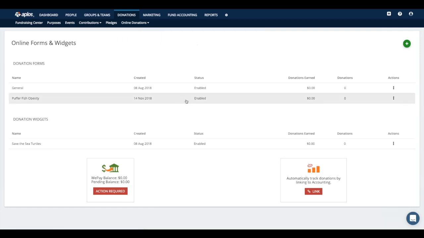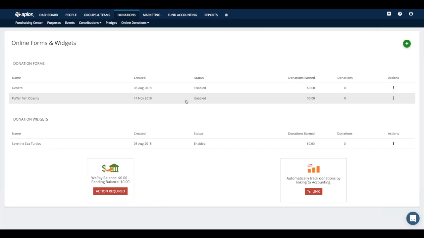As far as the ability to receive online donations, we are partnered with a company called WePay. WePay is just another processing company like PayPal or Stripe. They're just the partner that we work with specifically. There is not an extra fee to create your WePay account, and the only fees that are extra are going to be the transaction fees that happen for each processed donation.